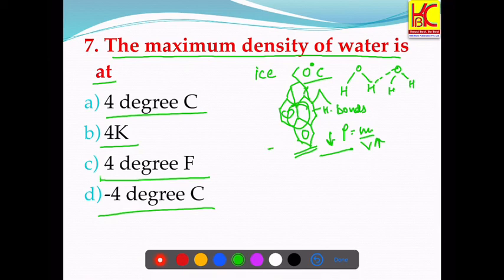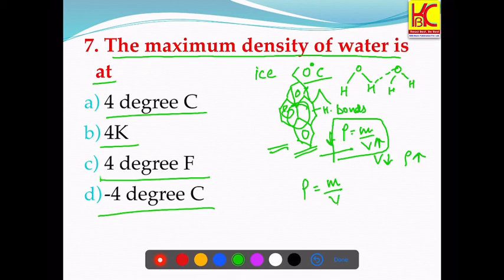This cage-like structure of ice starts to break, and the gases that are trapped in these cages move out slowly, and hence the volume of water decreases. And as the volume decreases, the density will increase according to this formula, mass per unit volume.